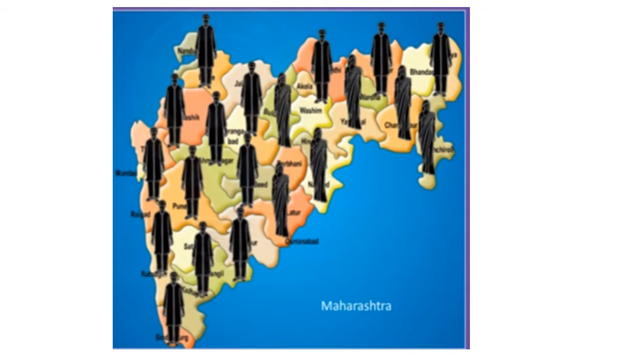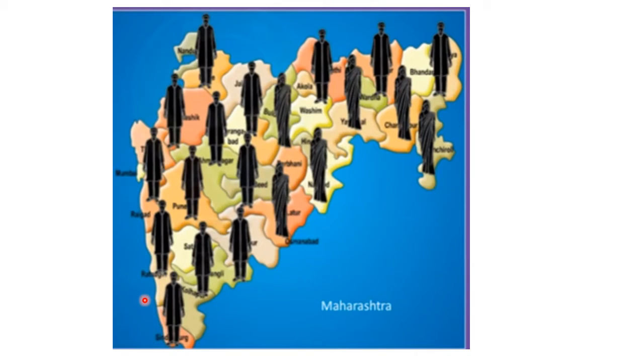Now children, this is the state of Maharashtra, which has 288 constituencies. Now in each constituency, representatives from various parties stand for election to get the post, become a member of the Legislative Assembly, and they are also called as MLAs.